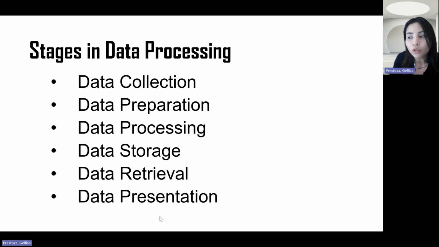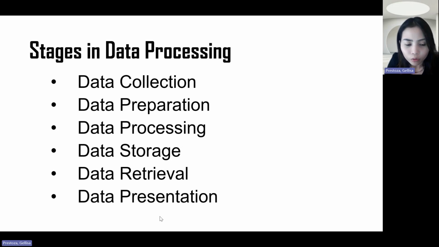The data presentation, this is how you present what you have gathered with context already, with extracted meaningful insight. You present it in a way that is not understandable to you alone, but making sure that it is understandable to your audience. So this is how you present the data, how you disseminate the data gathered. And you go back again to the data collection. So that is the data processing stages.